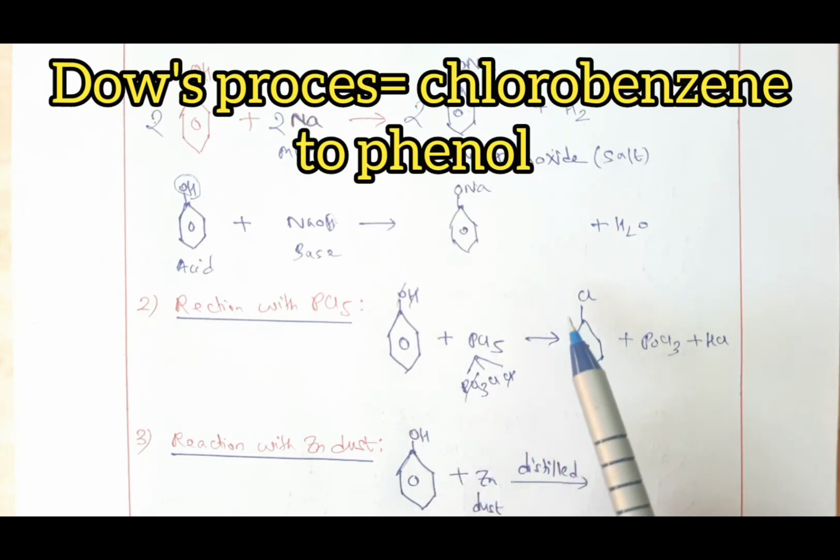Now you are going to remember this as an objective question. When phenol reacts with phosphorus pentachloride, the compound formed is, in the 4 options, you will take chlorobenzene. Also you all understood, this is a very important reaction.